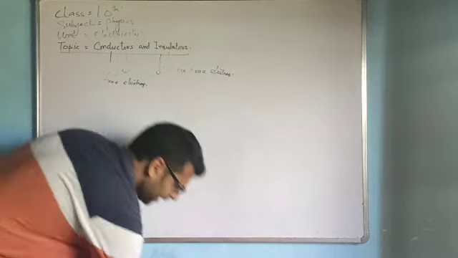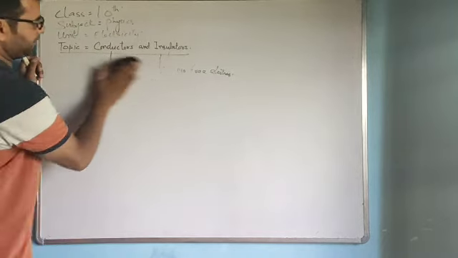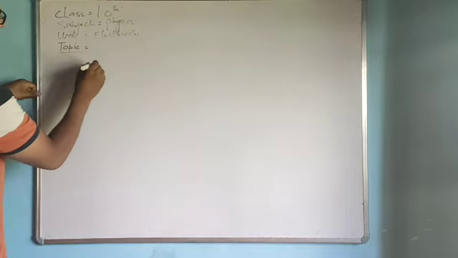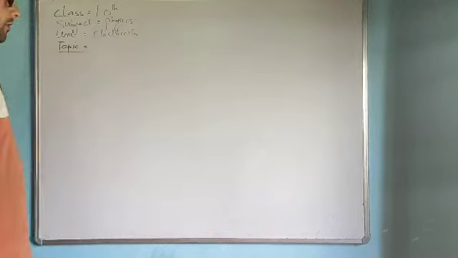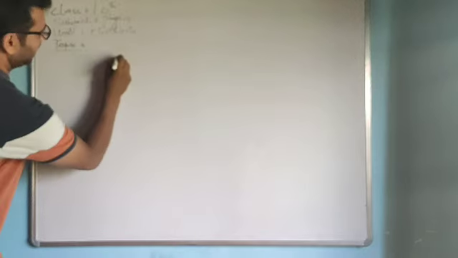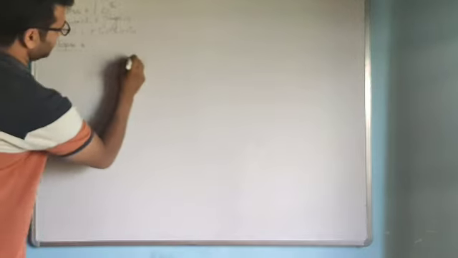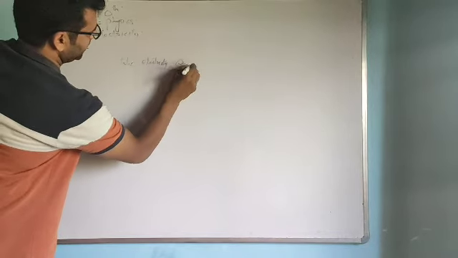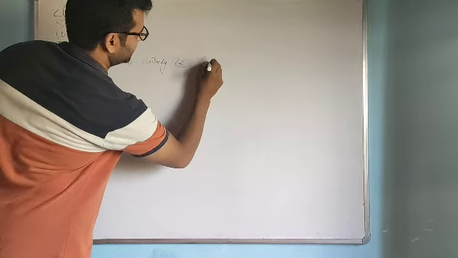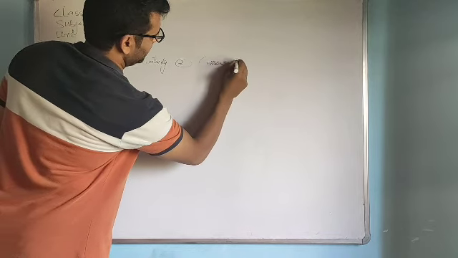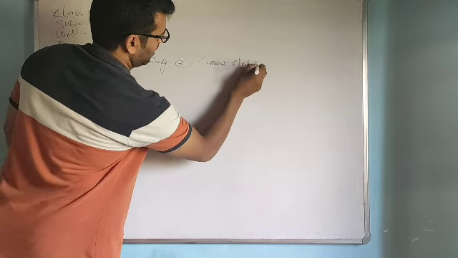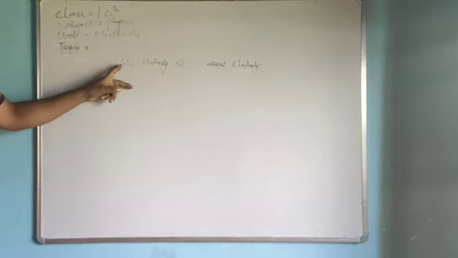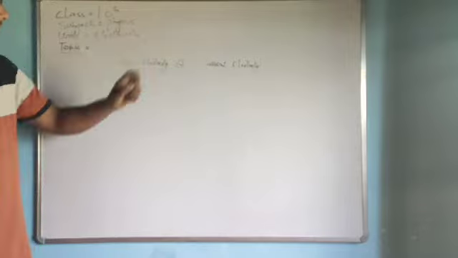And the second topic, which is related to this, is types of electricity. There are two types of electricity. First is static electricity. Second is current electricity. These are the two types of electricity. So first is static electricity, second is current electricity.